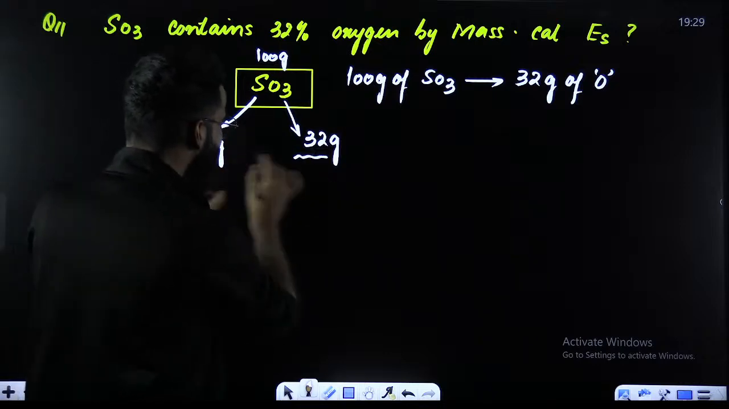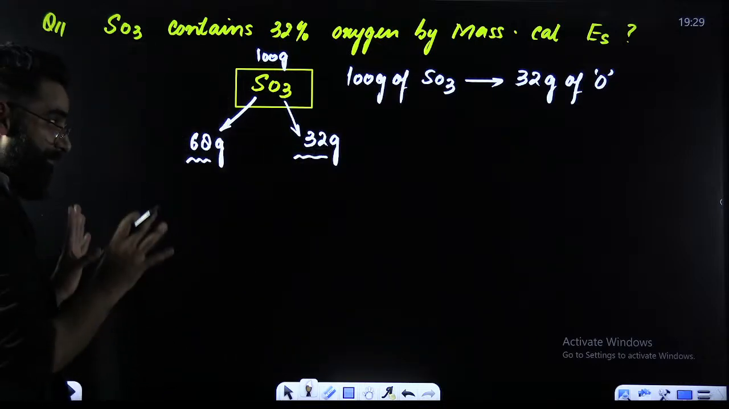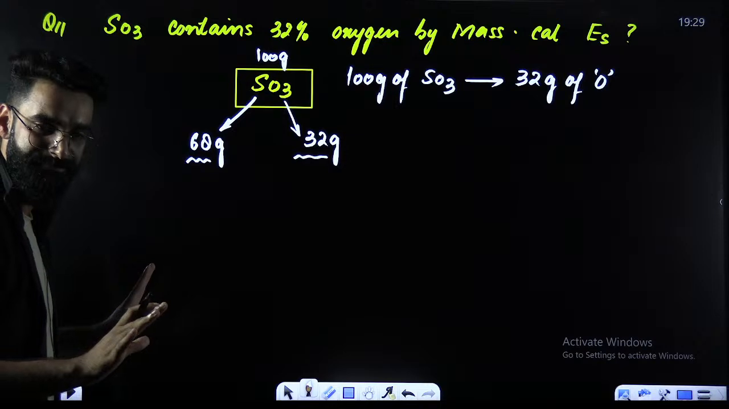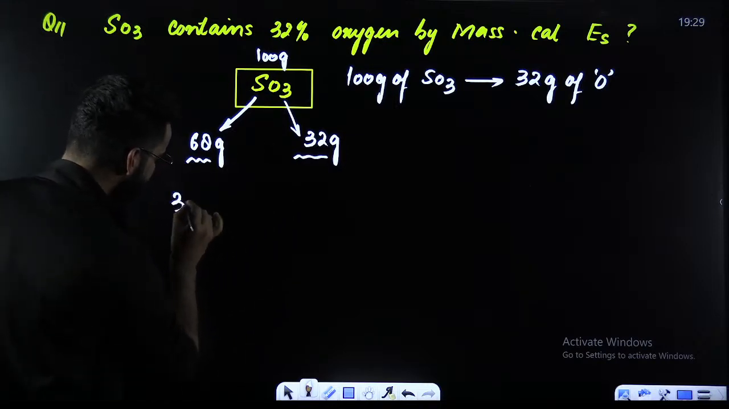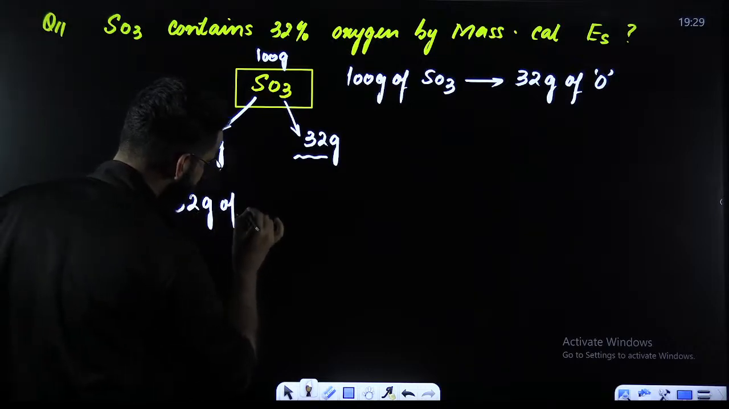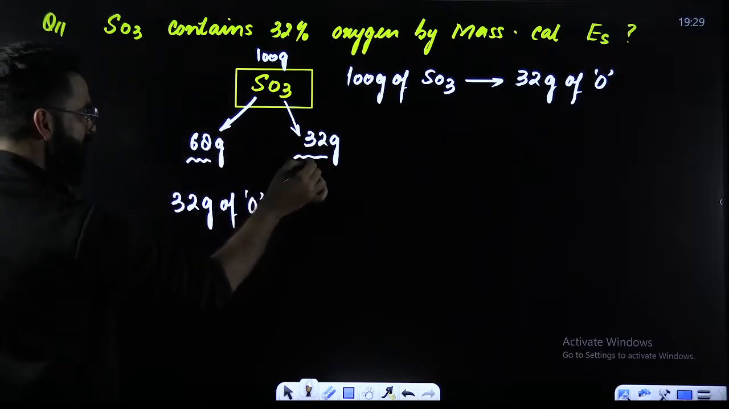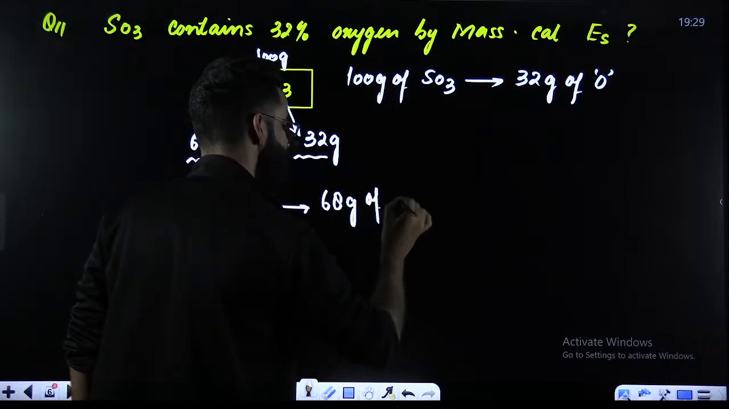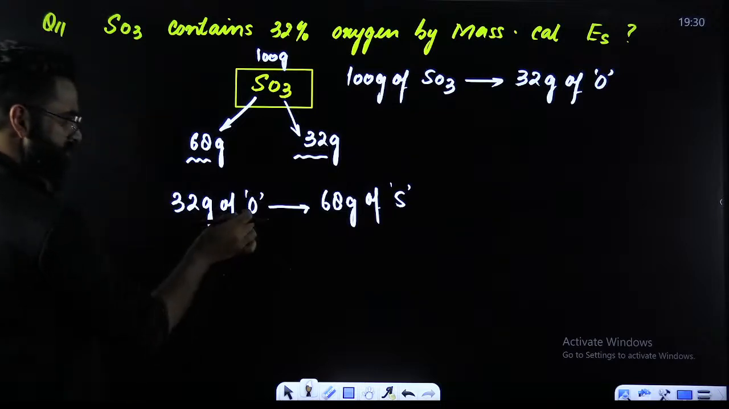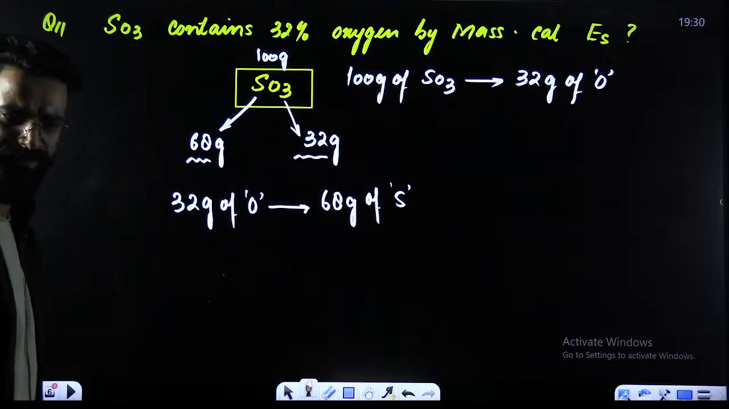Now, the kind of data which I got over here, I'm just going to play with this data, nothing else. My dear students, I got to know that 32 grams of oxygen has combined with 68 grams of sulfur.